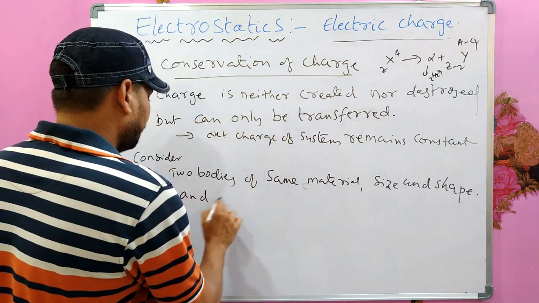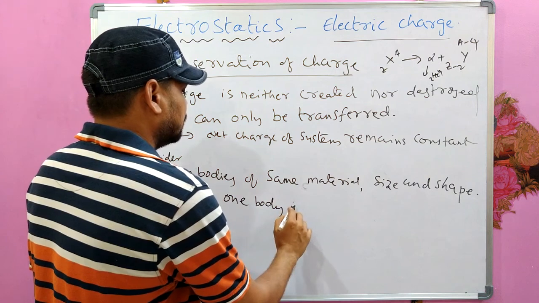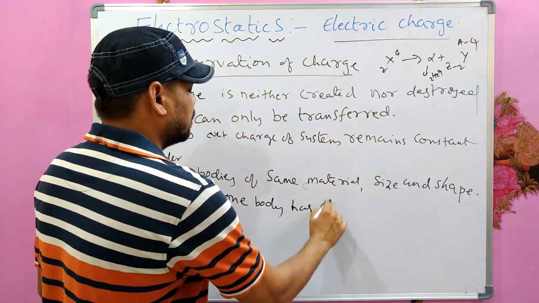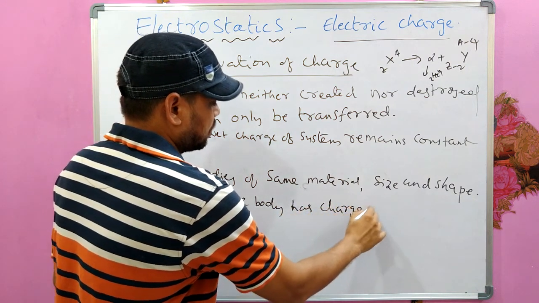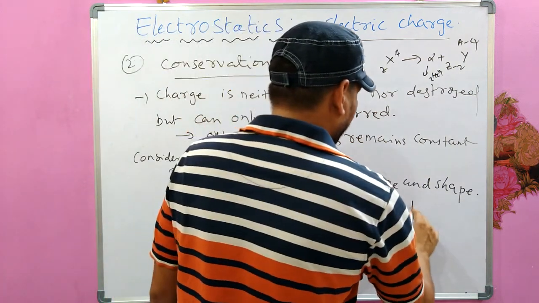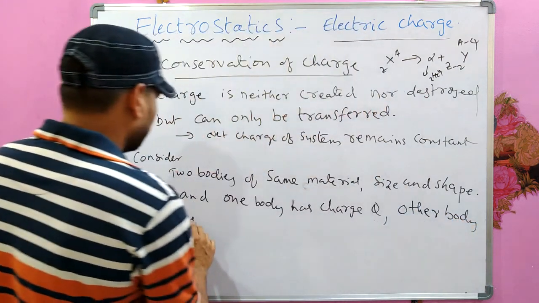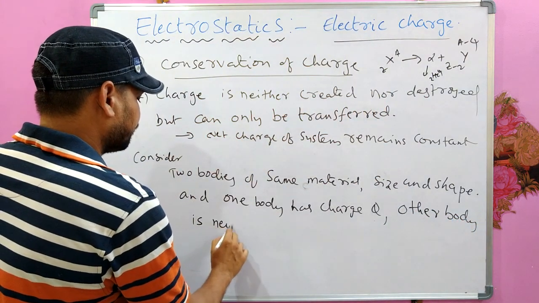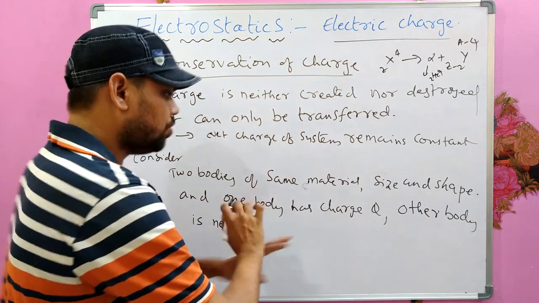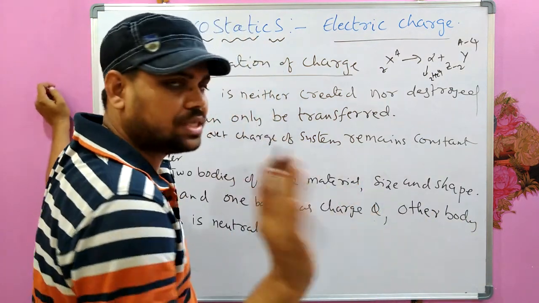And one body has charge Q, the other body is neutral, means no net charge is there on the body, zero charge.